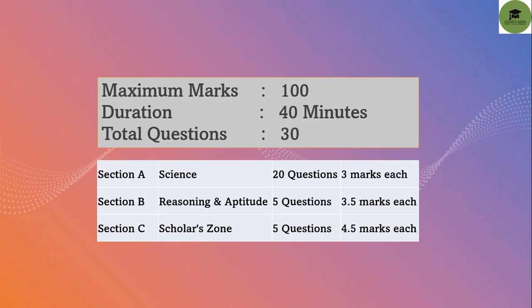Section B is about reasoning and aptitude, which has 5 questions of 3.5 marks each. In Scholar Zone, Section C, there are also 5 questions of 4.5 marks each. Okay, so let's start with Section A, science.